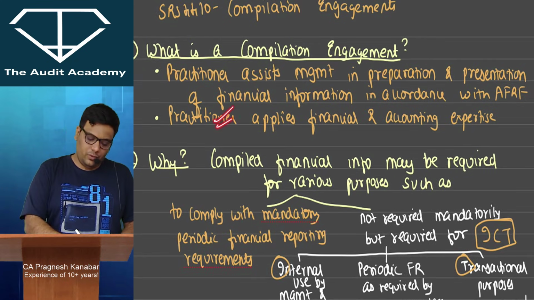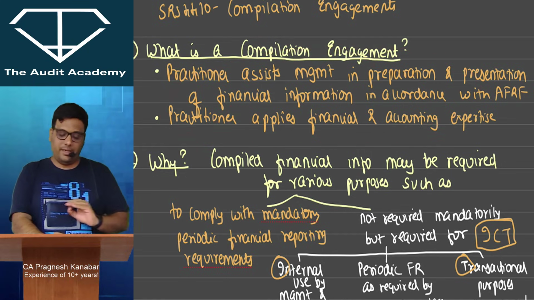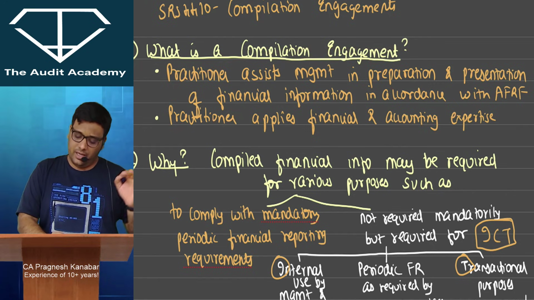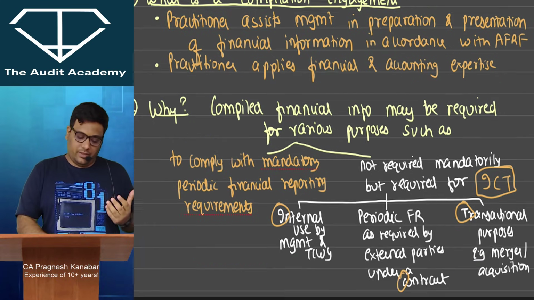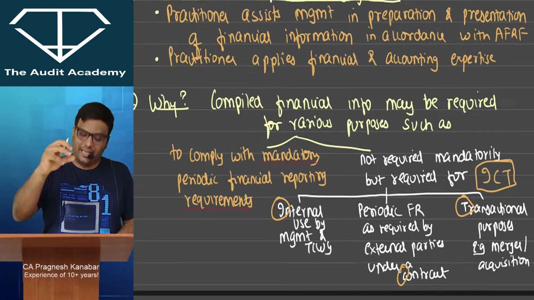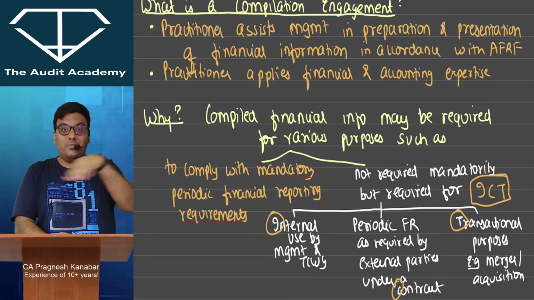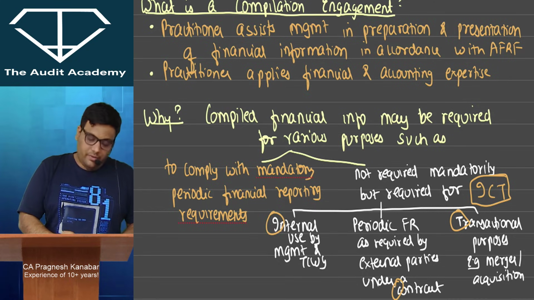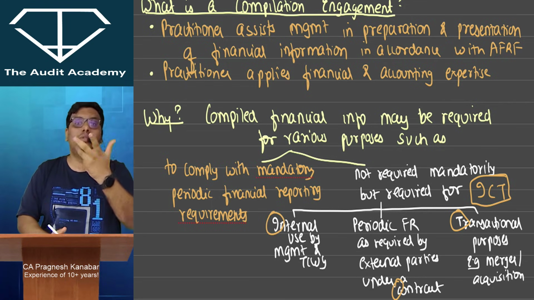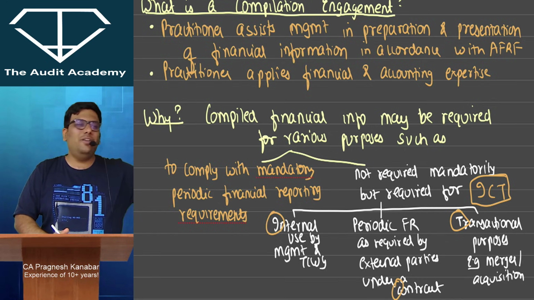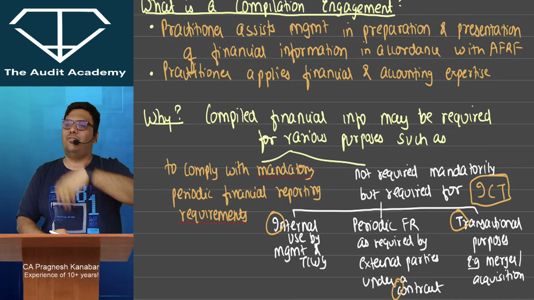Okay, so the assignment that I have written over here, whatever I said, that same thing I have written over here. Practitioner will assist the management in preparation and presentation of financial information in accordance with the applicable financial reporting framework, and practitioner will apply his financial and accounting expertise. Now this compilation engagement, what is a compilation engagement? That theory question they can ask. Okay, what is the purpose? Why is management appointing me for preparation of financial statements, where will they use this financial information? Either it is mandatory, for some filing, to comply with some mandatory periodic filing requirements, you know, with SEBI they want to file or with ROC they want to file.